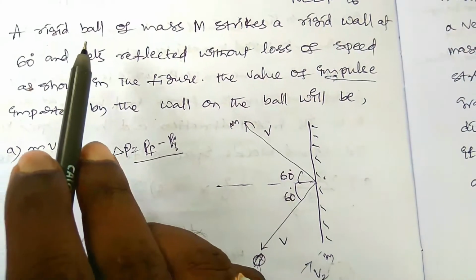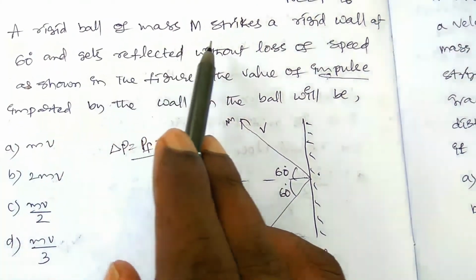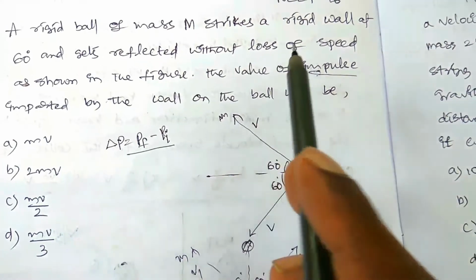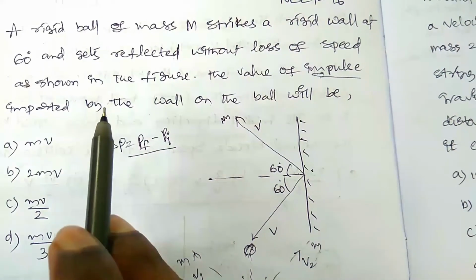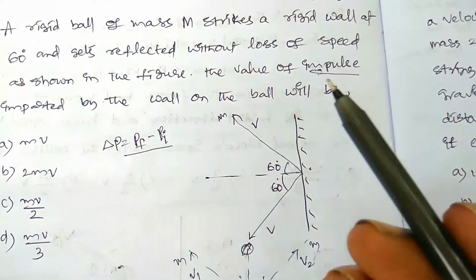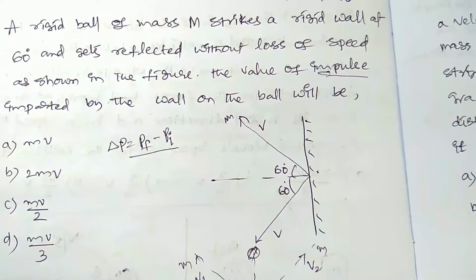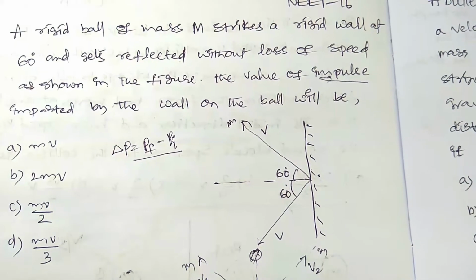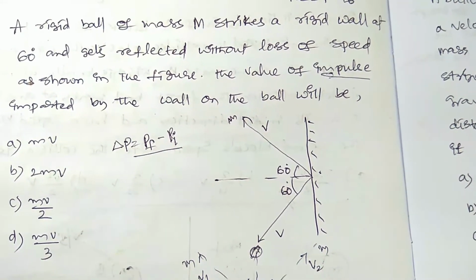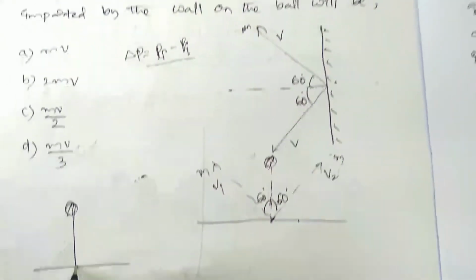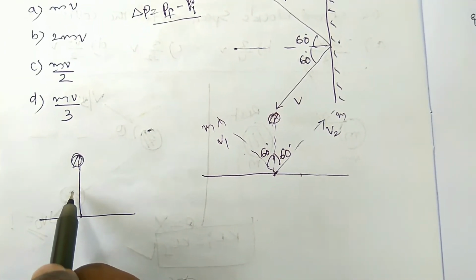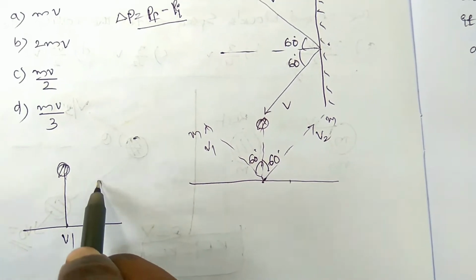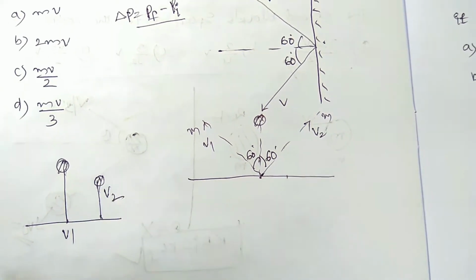So here what they have said is that a rigid ball of mass m strikes a rigid wall at 60 degrees and gets reflected without loss of speed. So the angle of reflection will also be 60 degrees. Now for the value of impulse, suppose there is a ball hitting the ground with speed v1, and it goes back with speed v2.